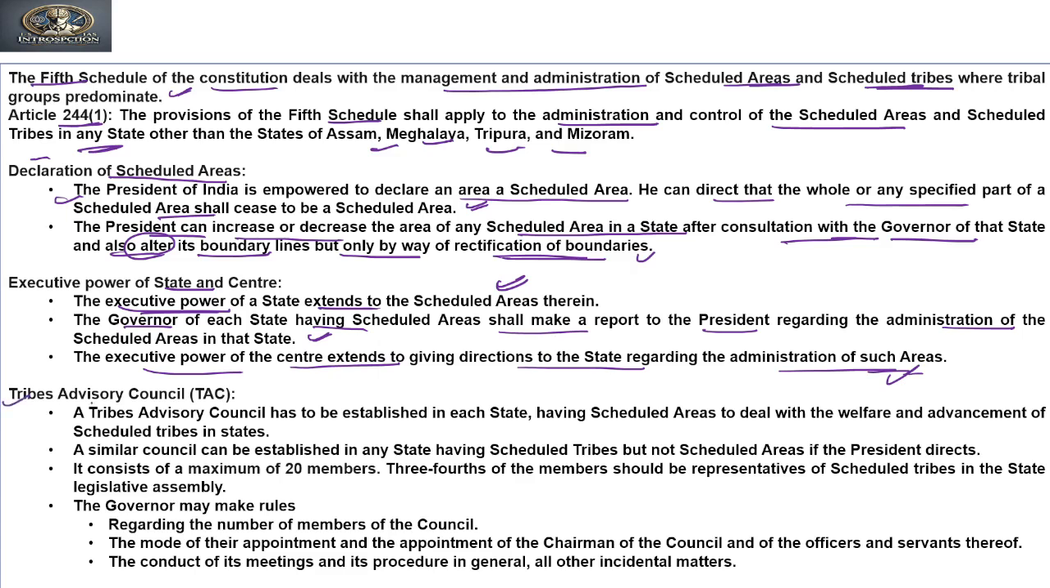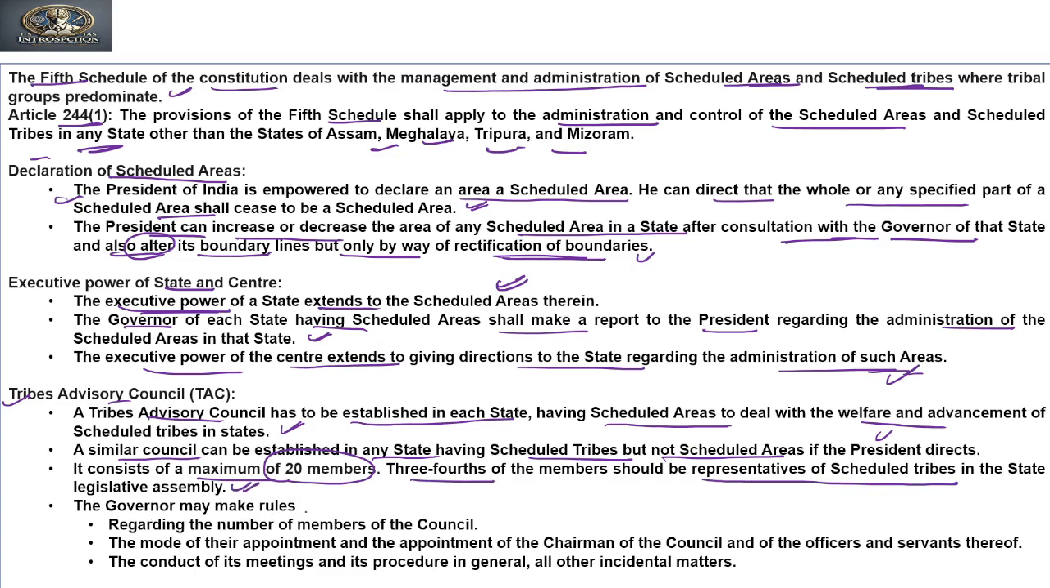So the Tribal Advisory Council, if you see, has to be established in each state having scheduled area to deal with the welfare and advancement of scheduled tribes in the state. A similar council can be established in any state having scheduled tribes but not scheduled area if the President directs. It consists of a maximum of 20 members. Three-fourths of the members should be representatives of scheduled tribes in the state legislative assembly.